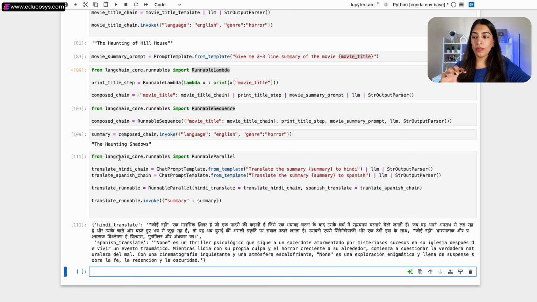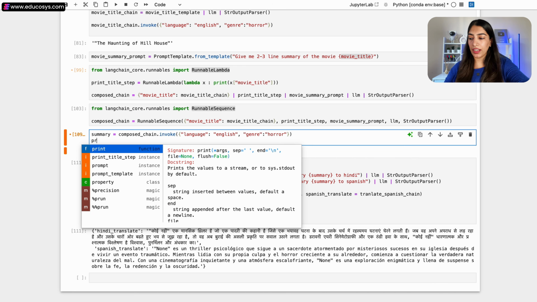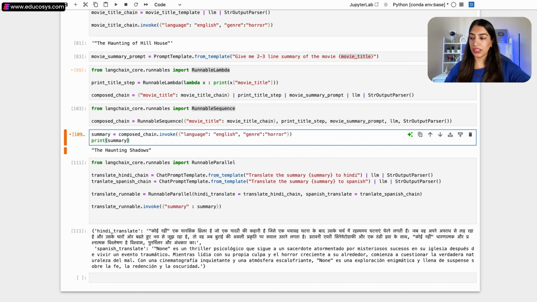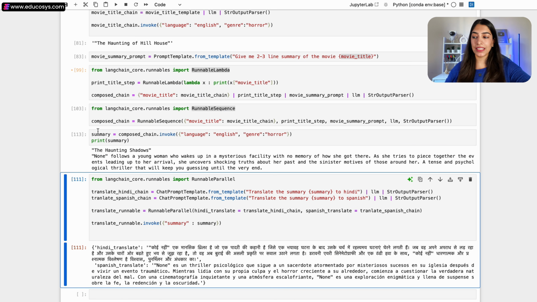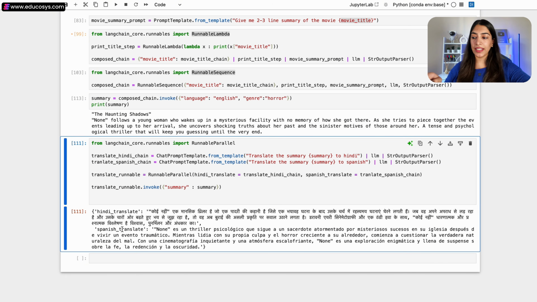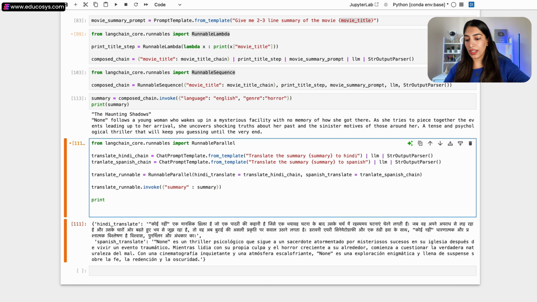By the way, if you're wondering why I did not print the summary, it's because I am not printing, I'm just assigning the value. So if I write here print summary, it is going to print it. Let me just run it so that it is completely clear. Because I assigned it, it is not printing, right? And now here you can see I have the Hindi translate and the Spanish translate. And if you want me to print just that, we can also do that as well.